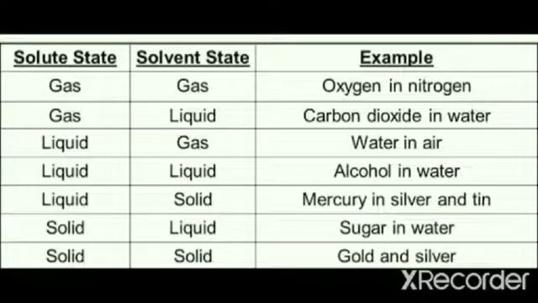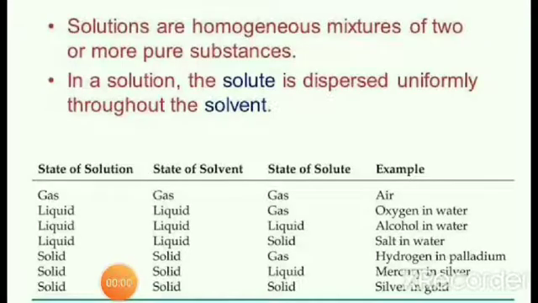Gold and silver, it forms solid in solid type of solution because gold is in the solid state, silver is also in the solid state. So these are the various types of solutions which we can get depending upon the physical state of the solute and the solvent. You know that depending upon the physical state of the solute and the solvent, we can have various types of solutions like gas in gas, gas in liquid, liquid in liquid and so on.